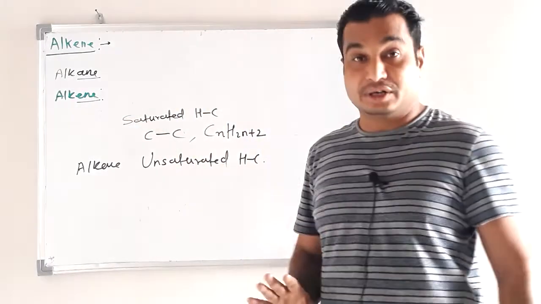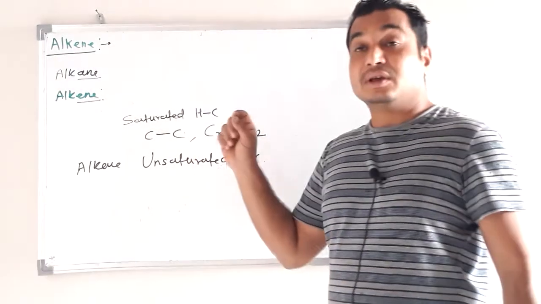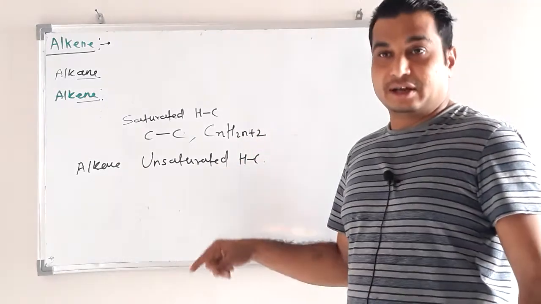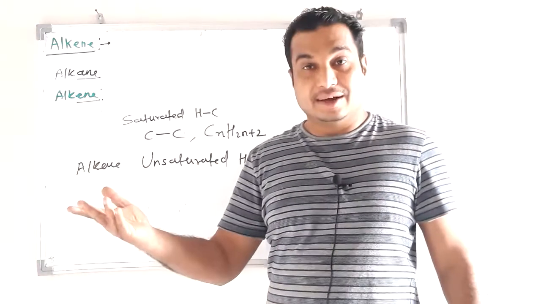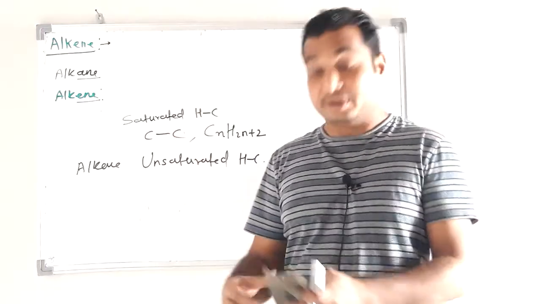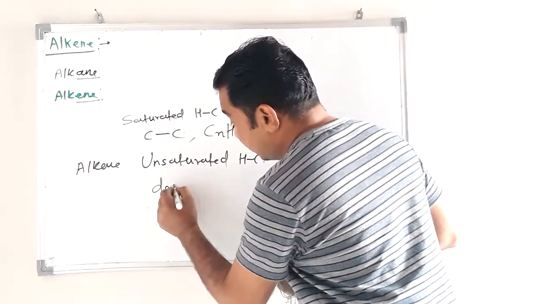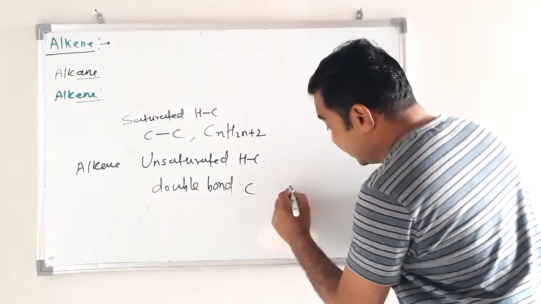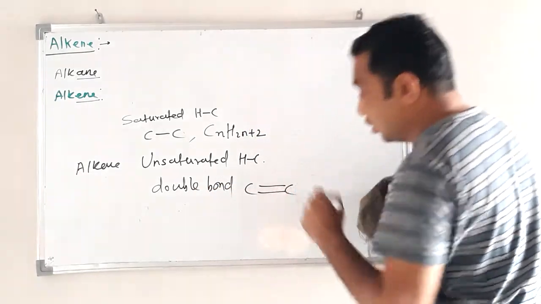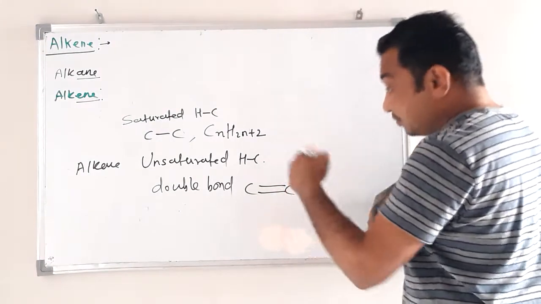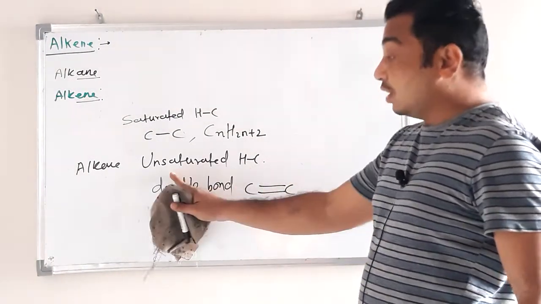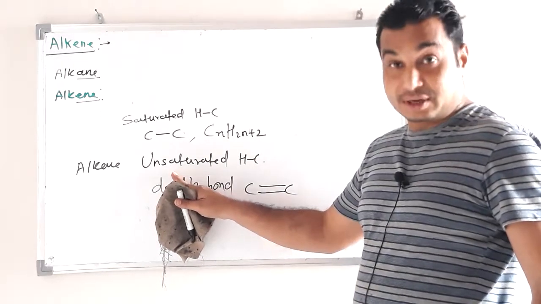Unsaturated means in this hydrocarbon one carbon is attached to another carbon by double bond. If this is the bonding, then that is called unsaturated hydrocarbon.